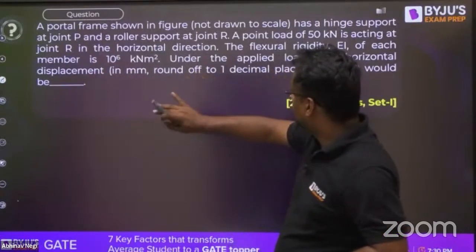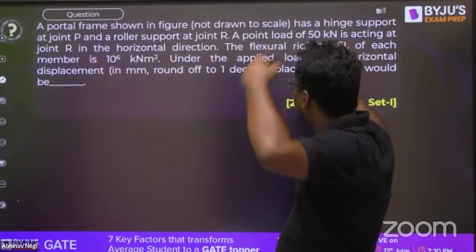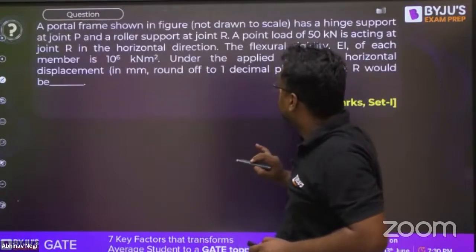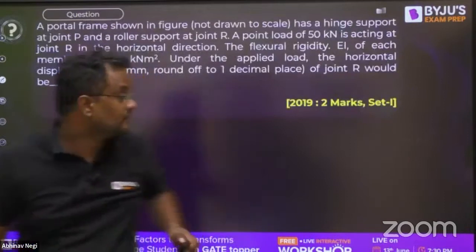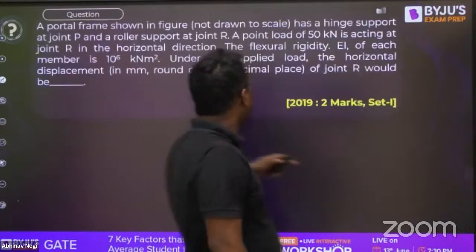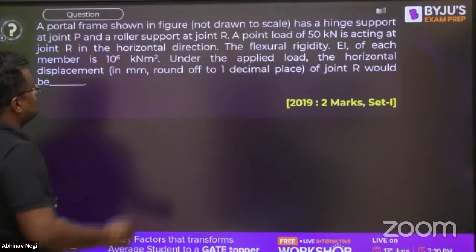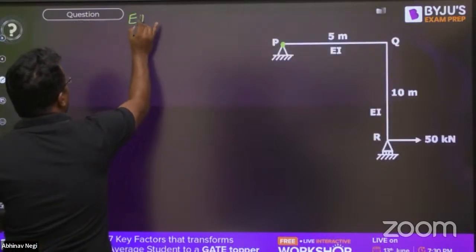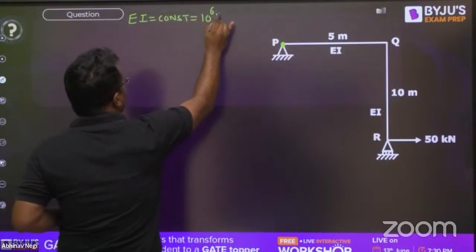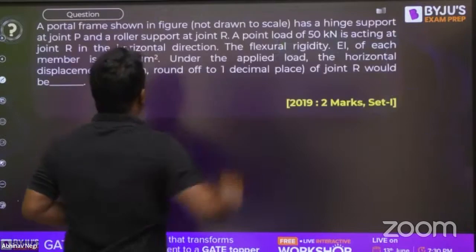See this. A portal frame is shown in the figure. It has a hinge support at joint P and a roller at R. Now a point load of 50 kN is acting at joint R in the horizontal direction. The EI value of each member is 10 to the power 6 kN meter square, EI is constant for both.